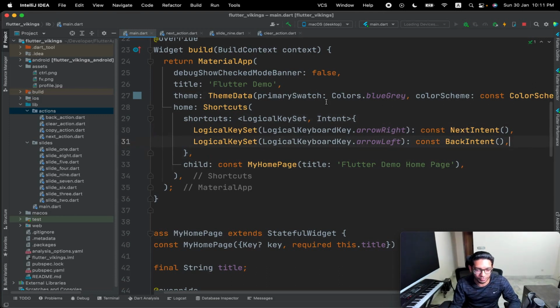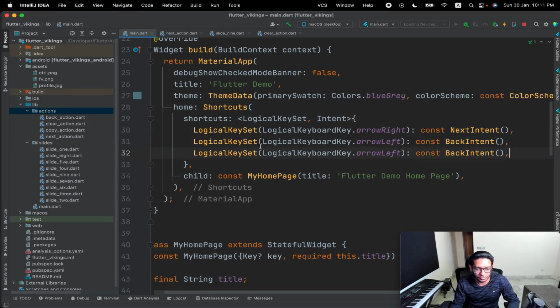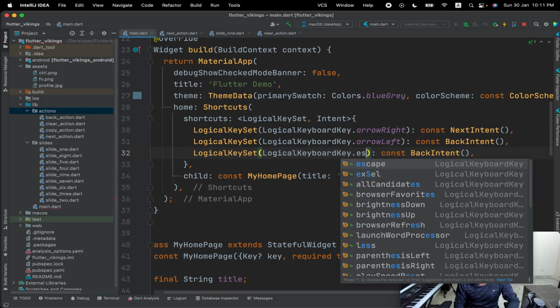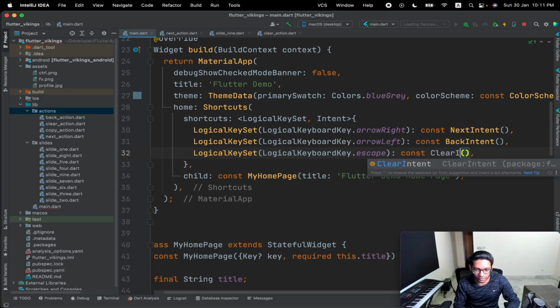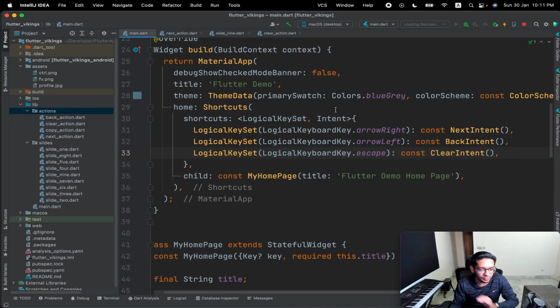So now ideally what we should do is just add another logical key set which says that the escape key should call the clear intent, and that's it. That's just a single line of code. So if you use actions everywhere in your application, whether you want to use shortcuts or not, then at some point in time you can use that specific action through your shortcut at any time.